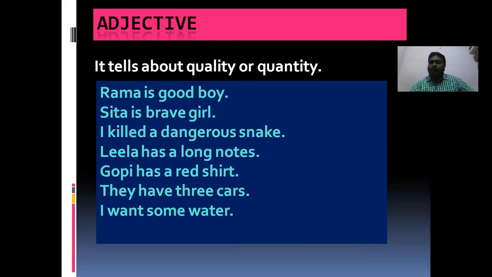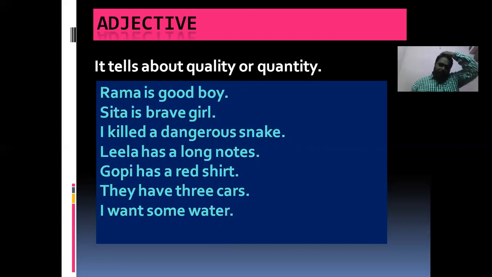Quality means గుణము, quantity means ఘన పరిమాణము. అంటే గుణాన్ని లేదా ఘన పరిమాణాన్ని తెలియజేసేదాన్ని ఏమంటాం? అడ్జెక్టివ్ అని చెప్పి అంటాం. So as a definition: adjective is a word which tells about the quality or quantity of a noun.